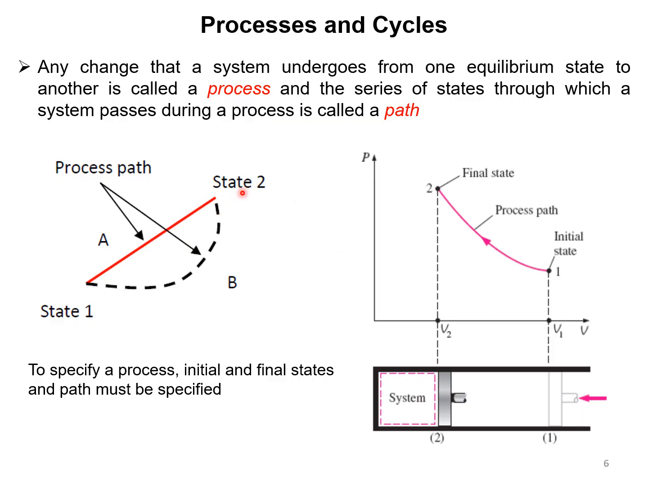Let us see what are all the processes or cycles involved in order to convert a reactant A to B. From A to B, there are two ways. Either through this path we can attain B, or the other path is mentioned here. To specify a process, initial and final states and the path must be specified.